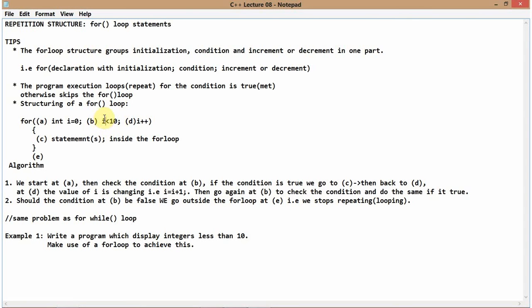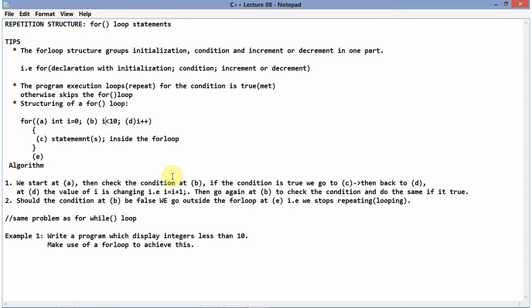Remember, our I is now changed. 0 plus 1 is what? It is 1. So we know that I is 1. Is 1 less than 10? Yes, it's true. And then remember, we go again to B to check the condition and do the same if it's true. It is true that 1 is less than 10. Then we do the same.